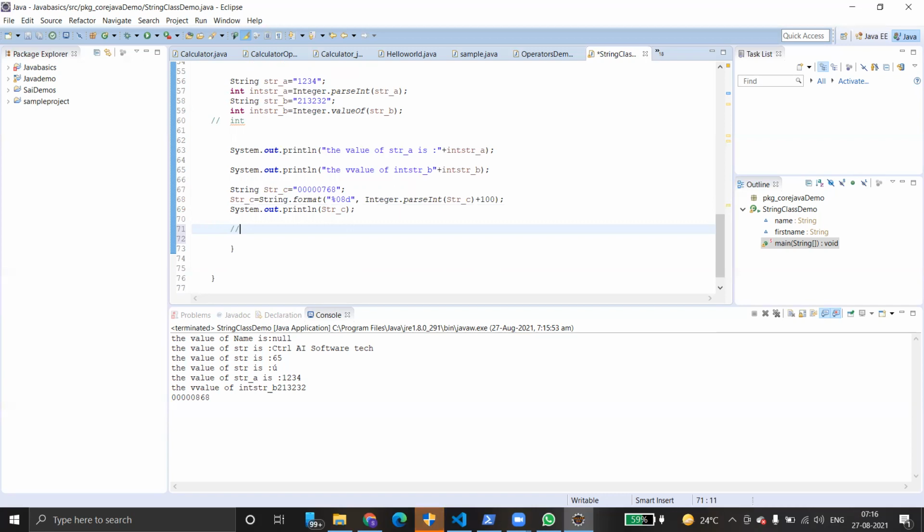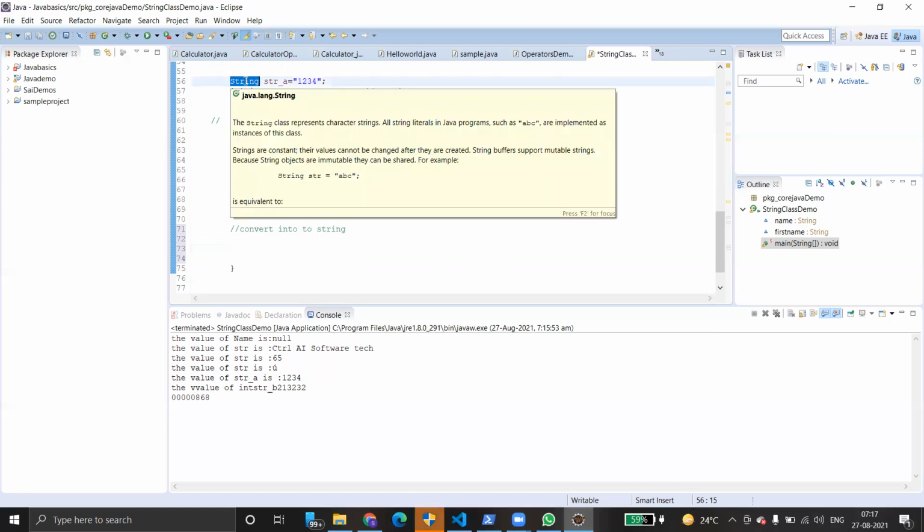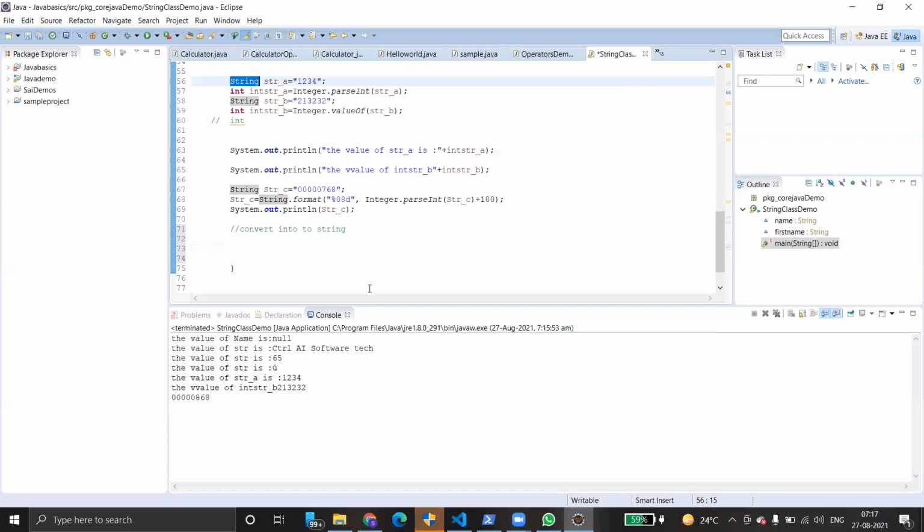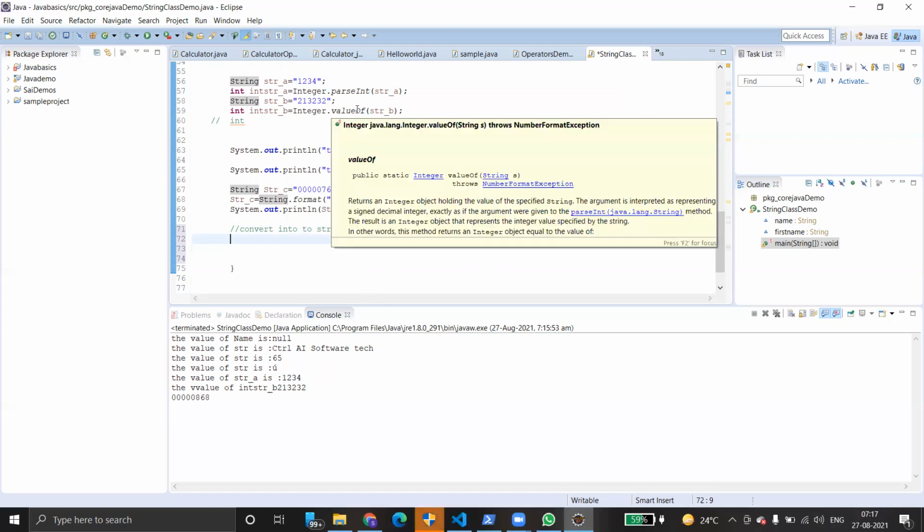Coming to how to convert integer to string, it's very simple. We already have a class called String, just like we have Integer. If you look at the methods of String, it has so many methods. One of them is valueOf. Similarly, if you use String.valueOf, we can pass an integer.